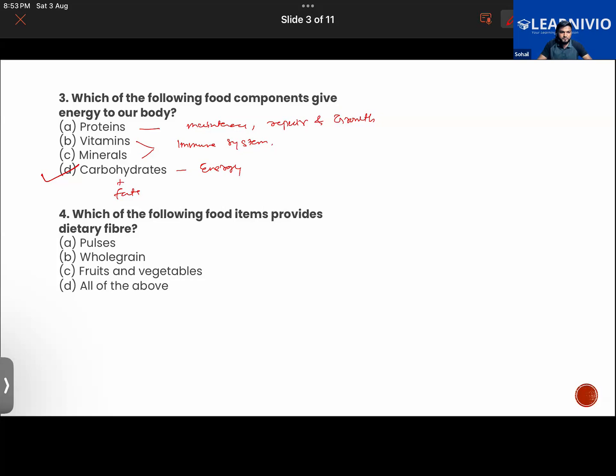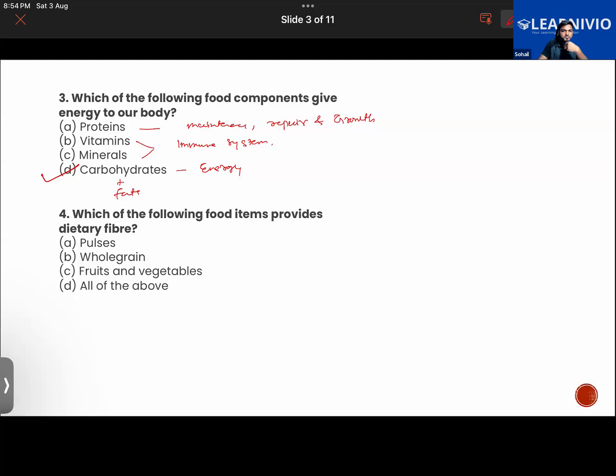Which of the following food items provide dietary fibers? Pulses, whole grain, fruit and vegetables, all of them. Now, what is dietary fiber?